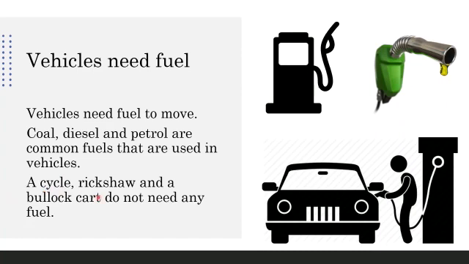A cycle, rickshaw and a bullock cart do not need any fuel. Now these are the ones which have big wheels on them, and they do not need these types of fuels to be filled up. We just need to pump air into them.